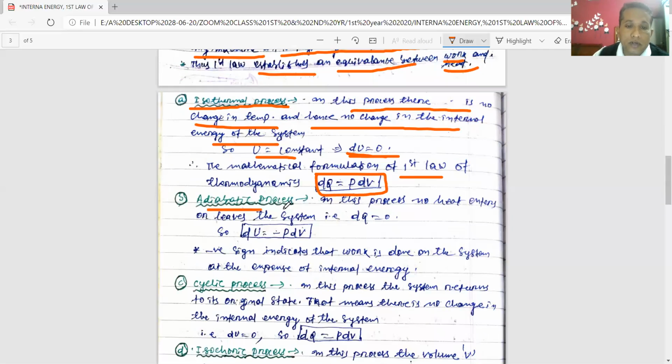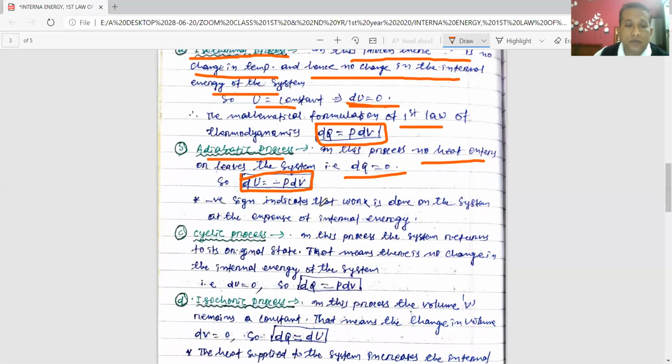In the adiabatic process, what will happen? No heat enters or leaves the system. That means dQ = 0. So in place of dQ you write 0. So only 0 = dU + PdV remains, or dU = -PdV. So this is your adiabatic process, and the first law will be dU = -PdV.